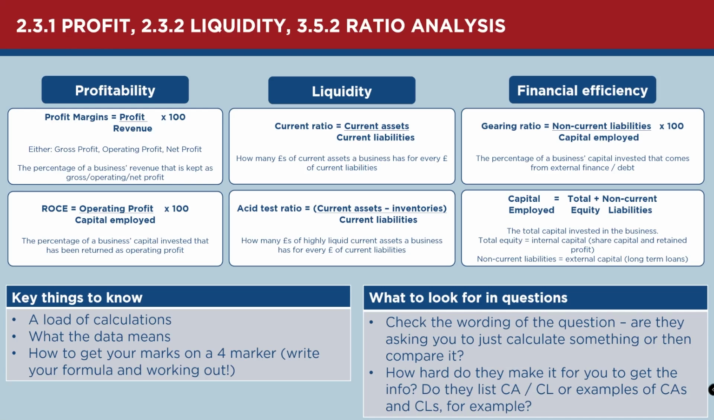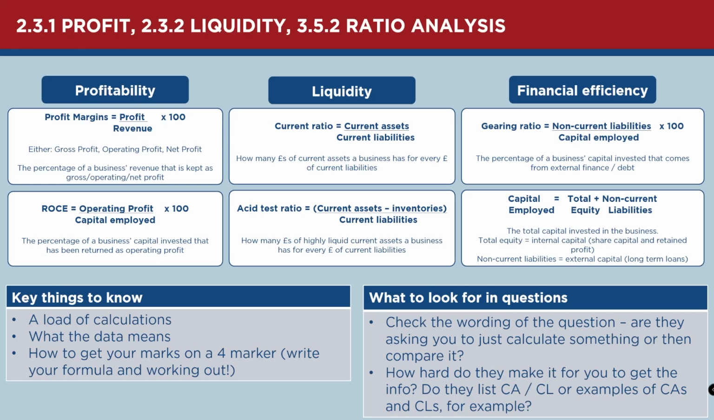I've linked these together because there are three: gross profit, operating profit, and net profit. But the calculation is just profit over revenue times 100, and you substitute whichever type of profit into that equation. This is the percentage of the business's revenue that is kept as gross, operating, or net profit. Obviously, as you go through those, your operating profit will always be lower than your gross profit, and your net profit should always be lower than your operating profit. Profitability-wise, we're looking for a higher figure.